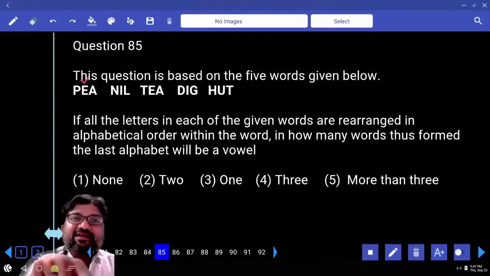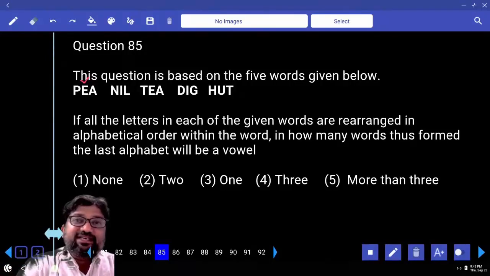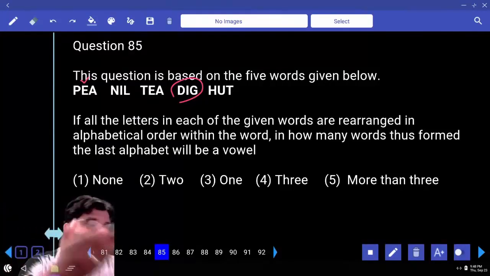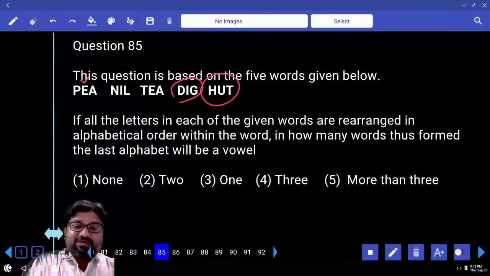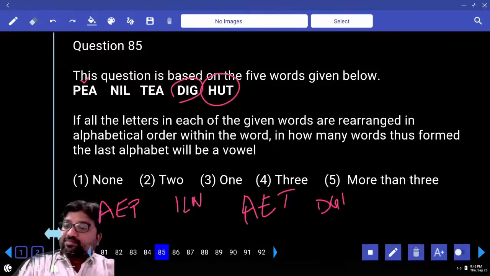Next, I is 9. L is 12. Waste. Tear: E is 5, but you have a letter which is more than E, T. D-I-G-I: I is 9, D and G are less than I. Here U is 21, T and H are 28, less than H. How many words? Is it done or not? Otherwise you sit there arranging A-E-P, then I-L-N, A-E-T, D-G-I, H-T-U. The last letter should be a vowel.